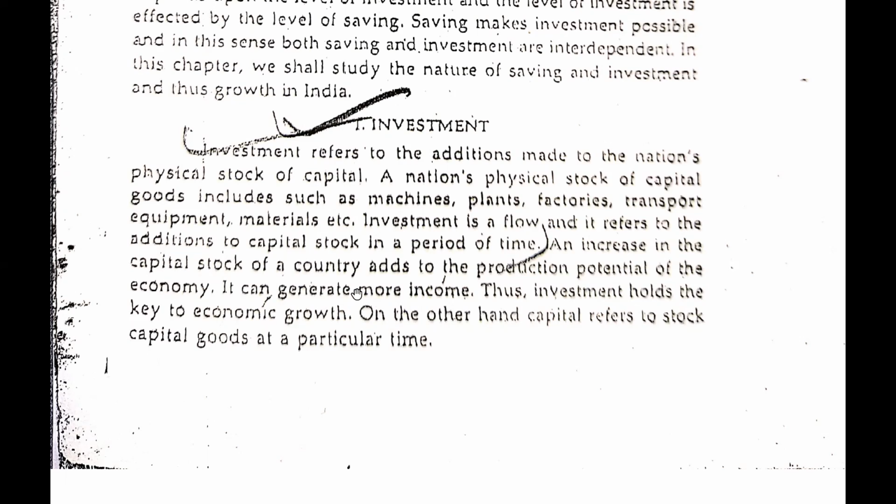So an increase in the capital stock of the country adds to the production potential of the economy. We know very well that these are the instruments of production, these are the resources of production. So when we do investment, there will be more machinery, more plants, more factories, more transport equipment, more materials. So by investing we can increase the resources of production, and by increasing the resources of production, we are able to produce more goods.